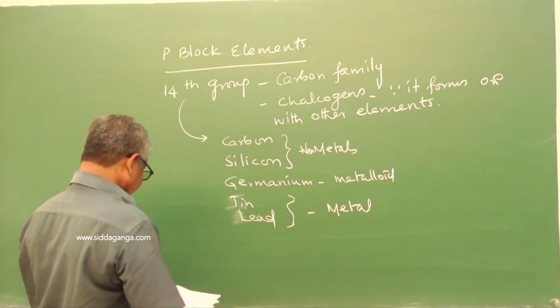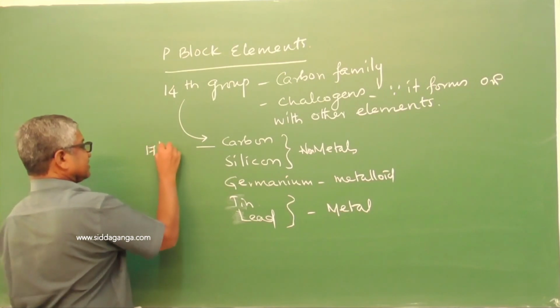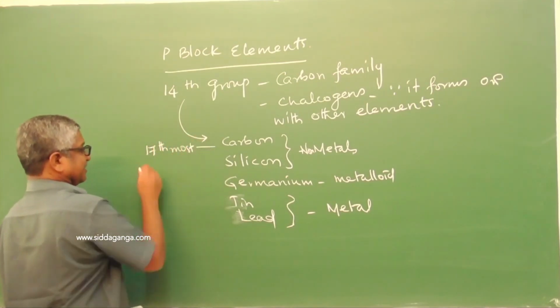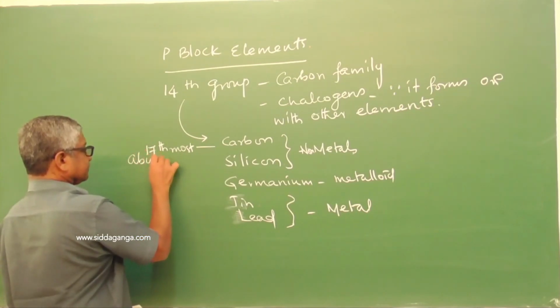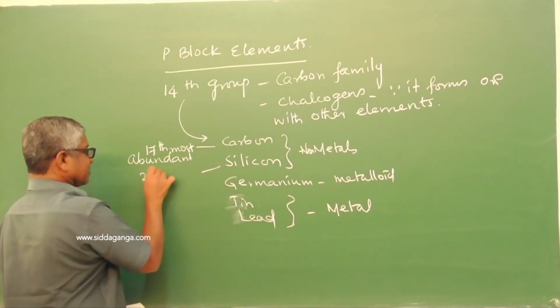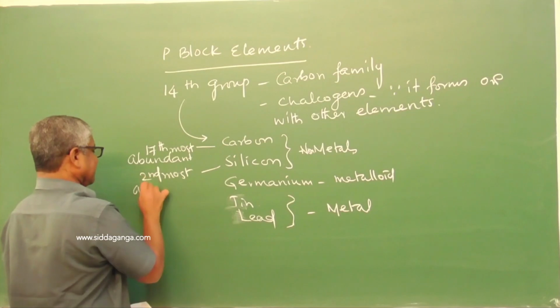Carbon is the 17th most abundant element, and silicon is the second most abundant element.